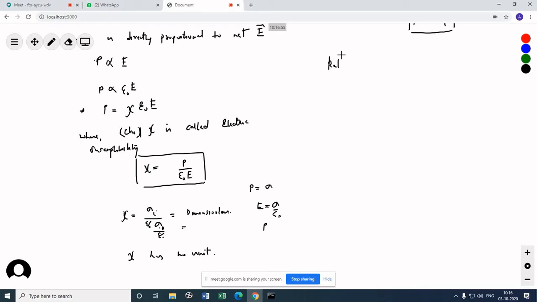We'll find a relation between chi and relative permittivity, epsilon r, or the dielectric constant, k or kappa.